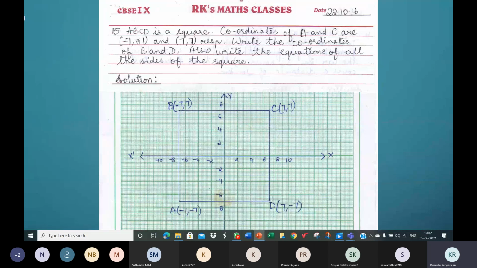All right, see this one. ABCD is a square. Coordinates of A and C are: A is -7, -7, and C is 7, 7. Write the coordinates of B and D. Also write the equations of all the sides of the square.